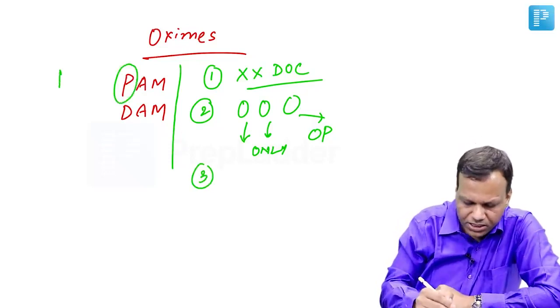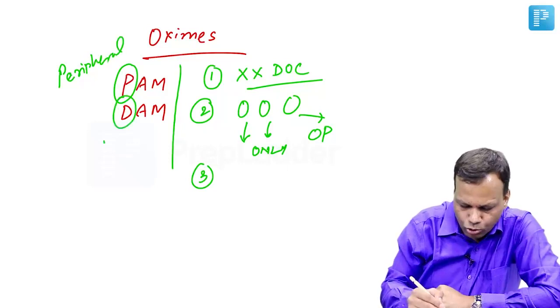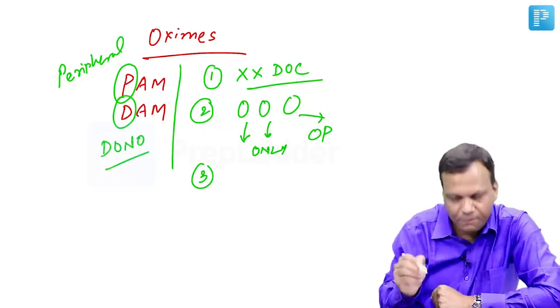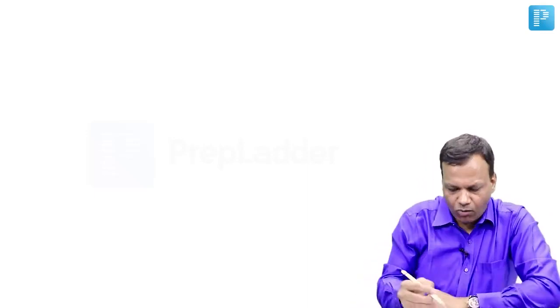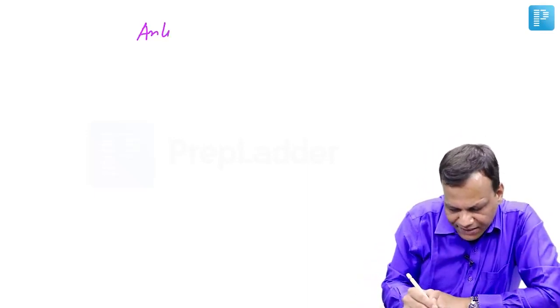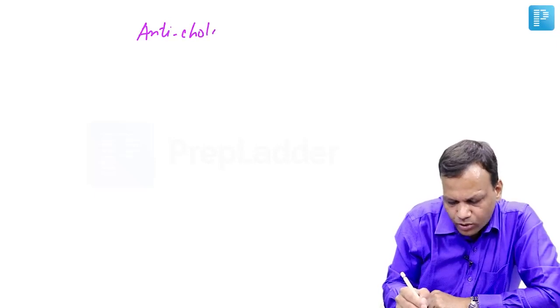PAM, you can remember, P is peripheral. PAM acts only in the periphery, not in the brain. DAM, D means both places. DAM works in both places, periphery as well as brain. Okay, so that is important about organophosphate poisoning. It also means we have completed the cholinergic drugs. Now moving to anticholinergic or parasympatholytic drugs.